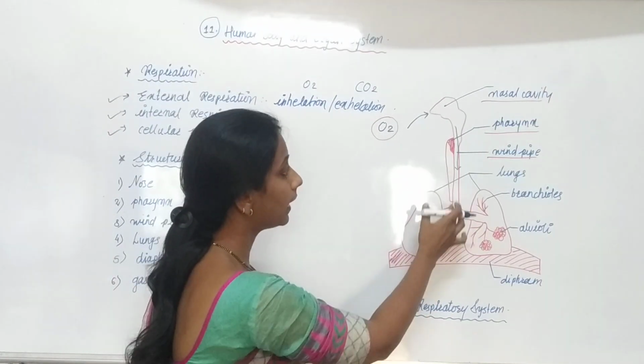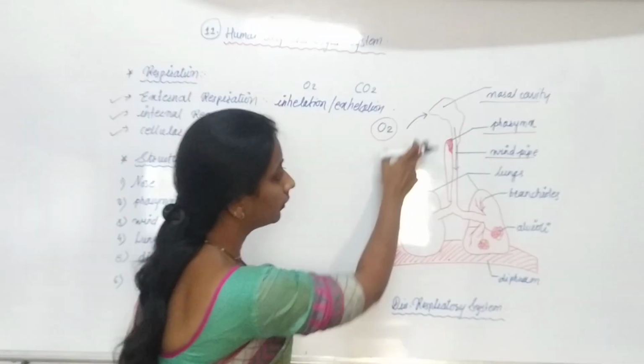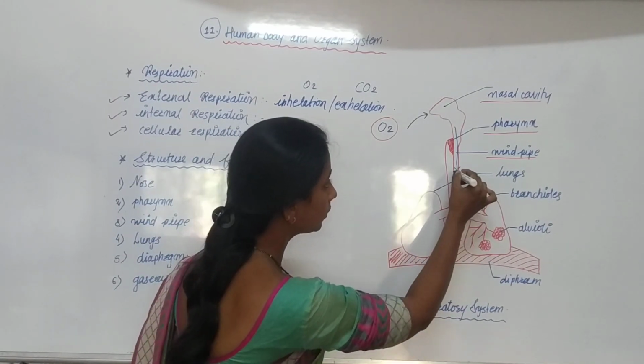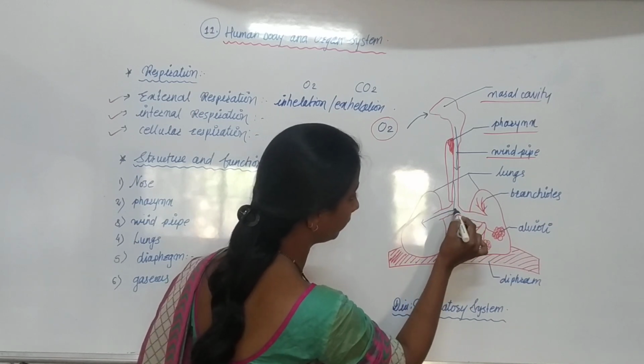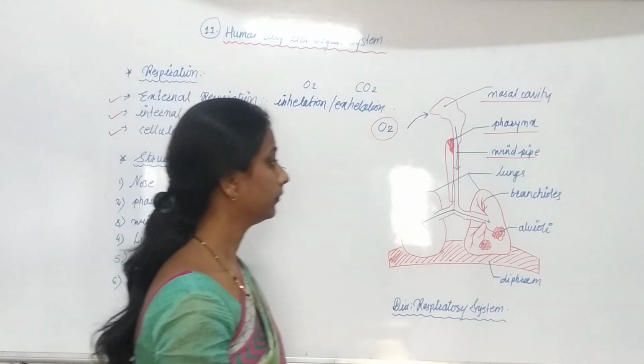It only carries oxygen from the nasal cavity to the lungs. Transport of oxygen takes place in the windpipe. After that, this oxygen enters the lungs.